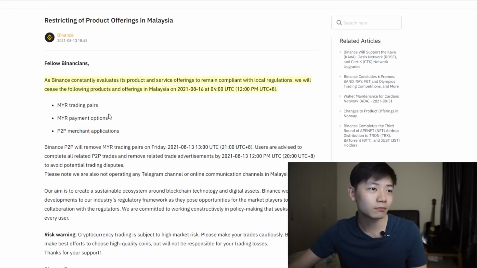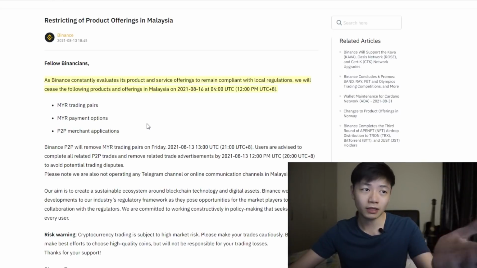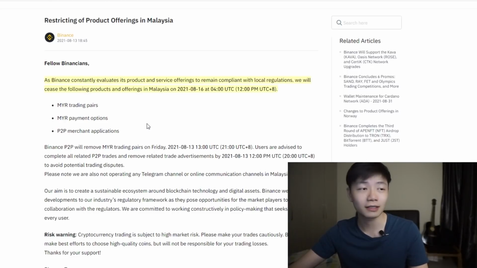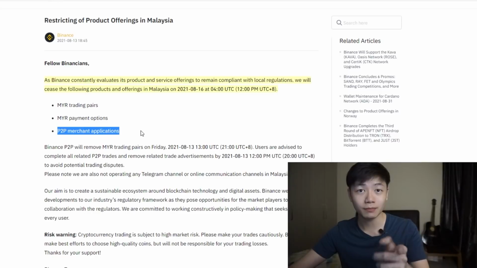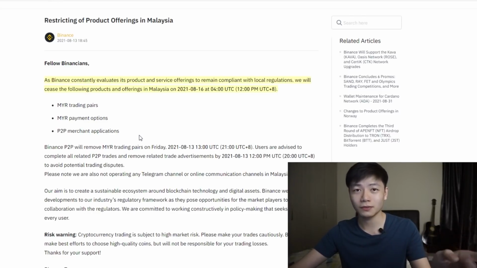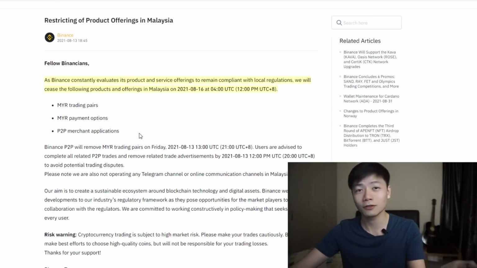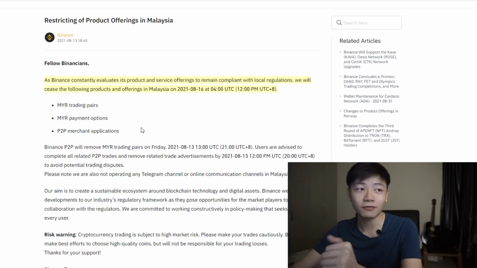And also the second major topic here would be that MYR payment options would be removed. So unfortunately, you can no longer use your credit card or anything like that anymore. And then the last one would be your P2P merchant applications. So I think this is really the most important reason why Binance actually got banned. I would say that the majority of Malaysians are actually using P2P in order to convert their Ringgit into USD Tether, and then they use their USD Tether in order to buy different forms of crypto.